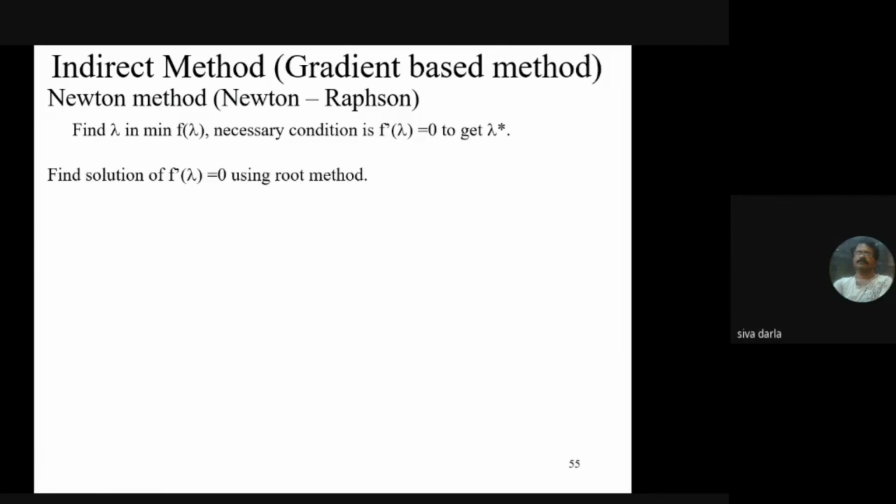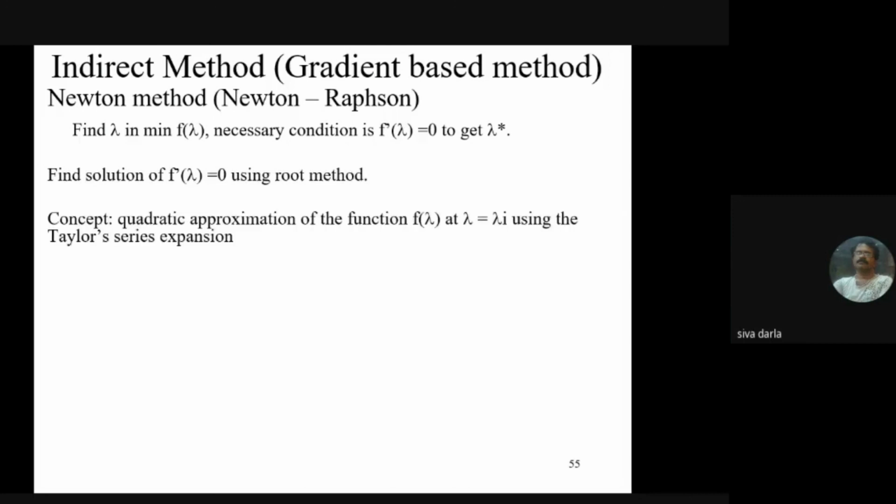We can use the cubic interpolation methods as well as the quadratic methods, which do not depend on the derivatives. Let me explain the basic concept. The quadratic approximation of the function f of lambda at lambda equal to lambda i using the Taylor series expansion, only up to the second derivative level.